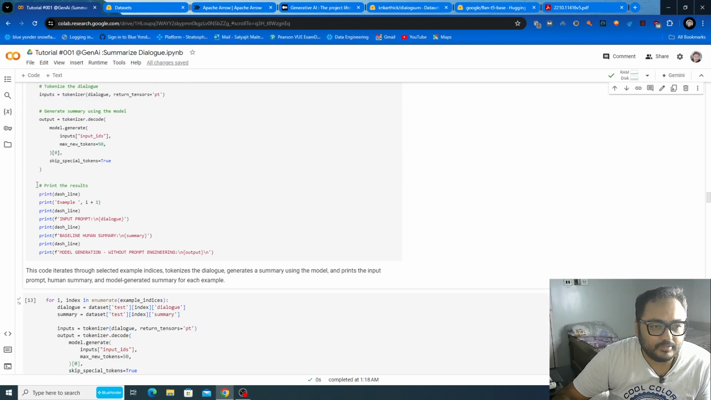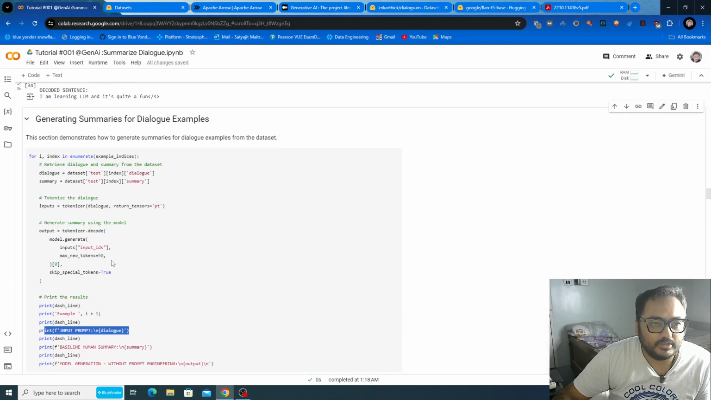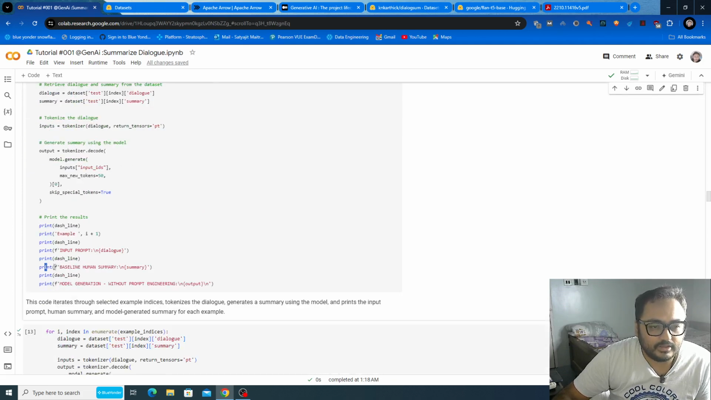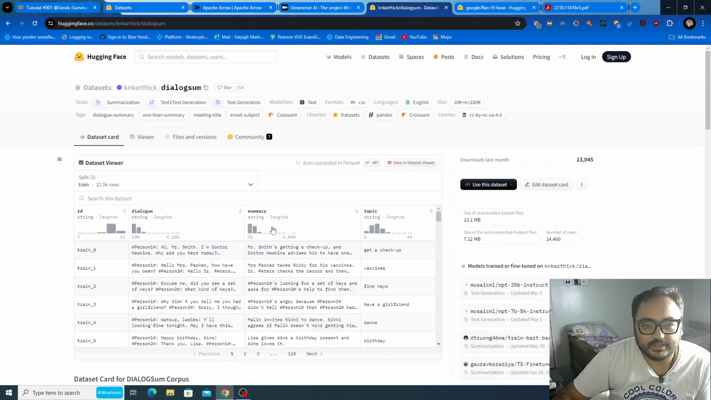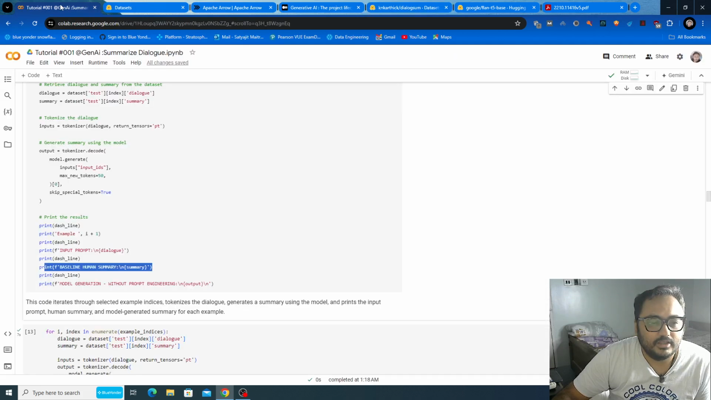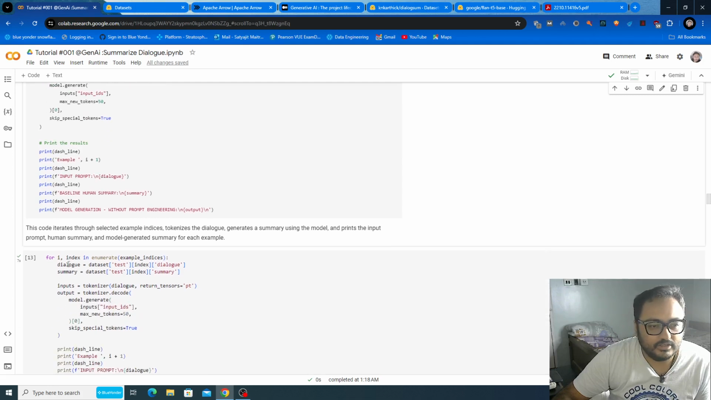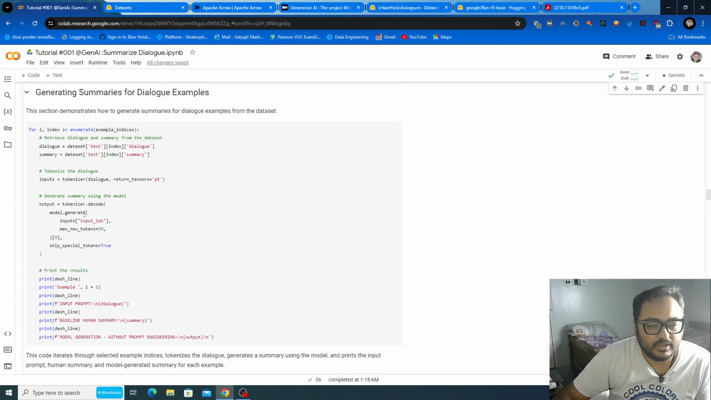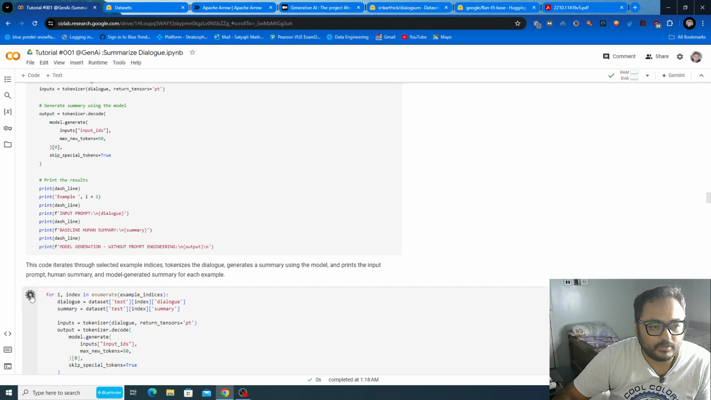Again, in the printing statement, we are printing the number of the example, and the input prompt. That means we are passing only the dialogue, which we are referring to here as the prompt. We are then printing the baseline human summary, the summary available along with us here. And we are printing what the model generates without any prompt engineering, that means we are passing vanilla prompts there. This is the same code that's provided, which I have just added here in the markdown section.